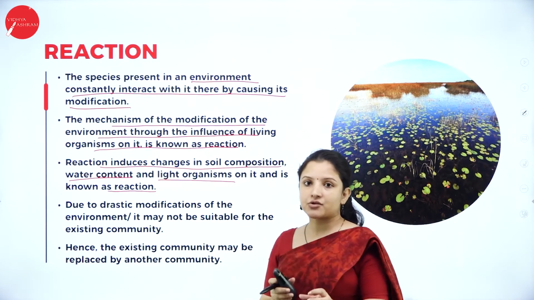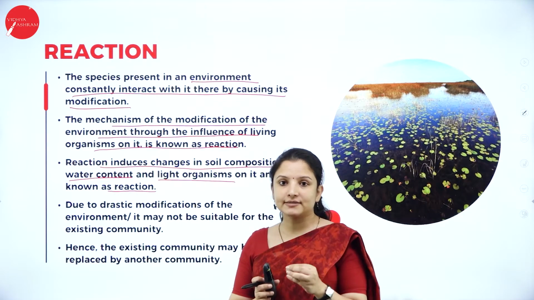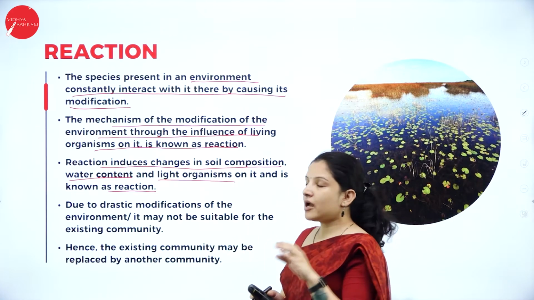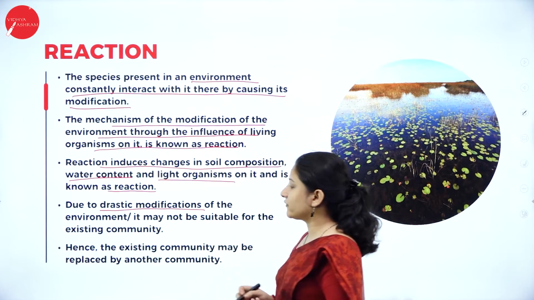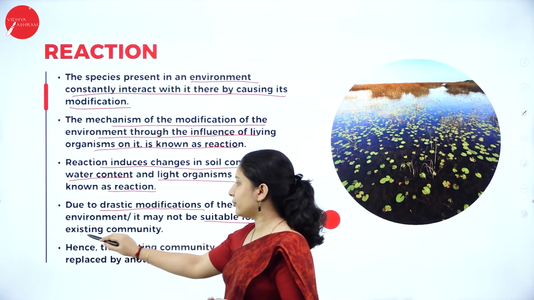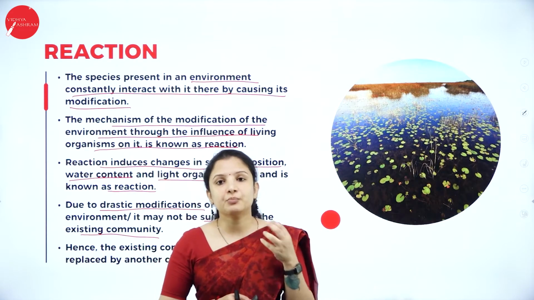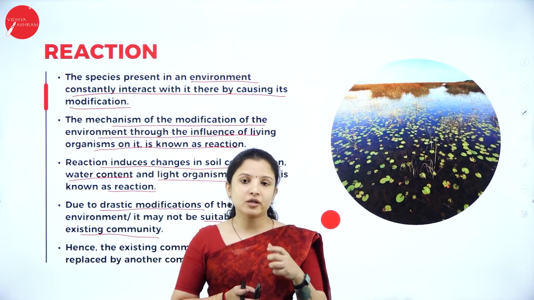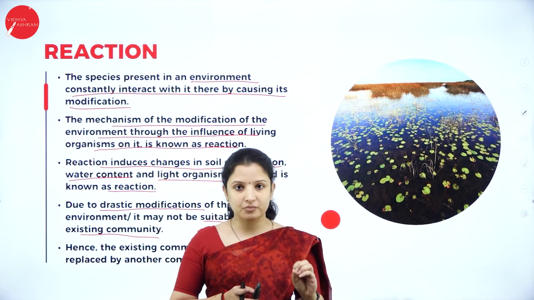So any change that occurs because of interaction between different organisms in an environment or an ecosystem is called reaction. And due to this reaction, or this drastic modification of the environment, it may not be suitable for the existing community. Say for example, earlier I had shown you a picture wherein the pond was filled with hippopotamus, right? Now earlier in that pond, the fishes were living very happily because very few hippopotamus were there.